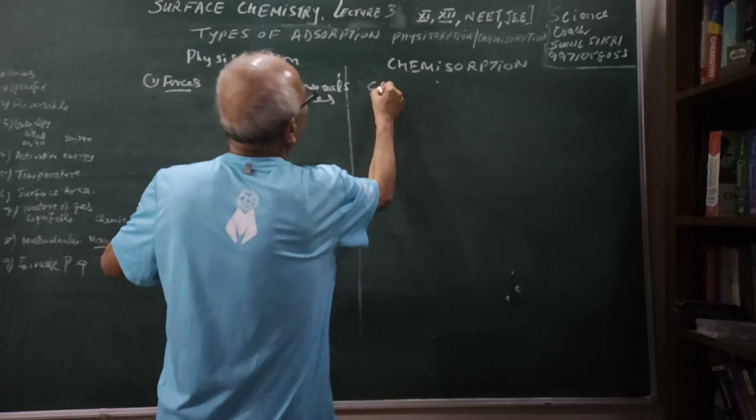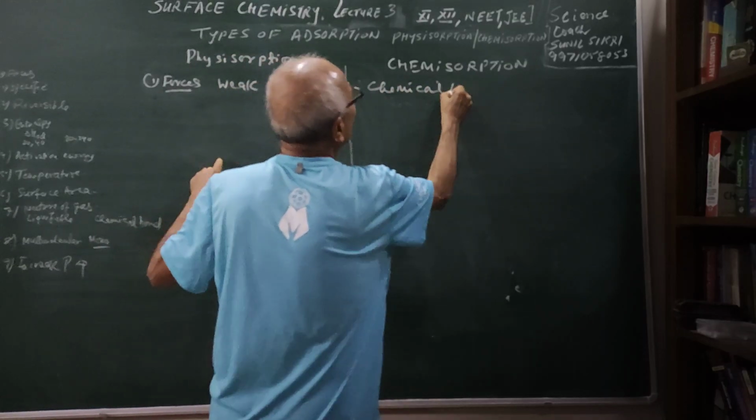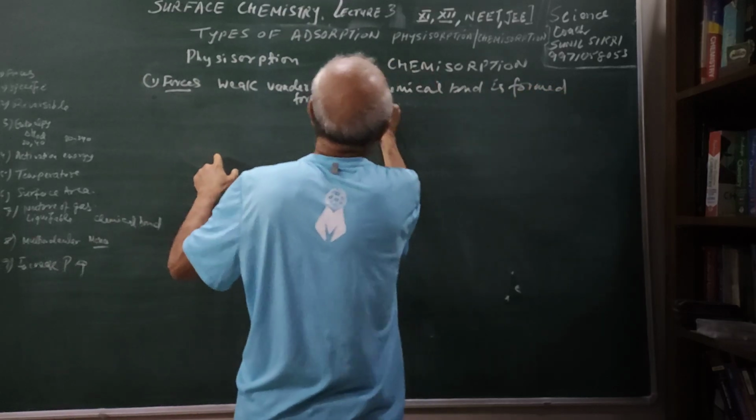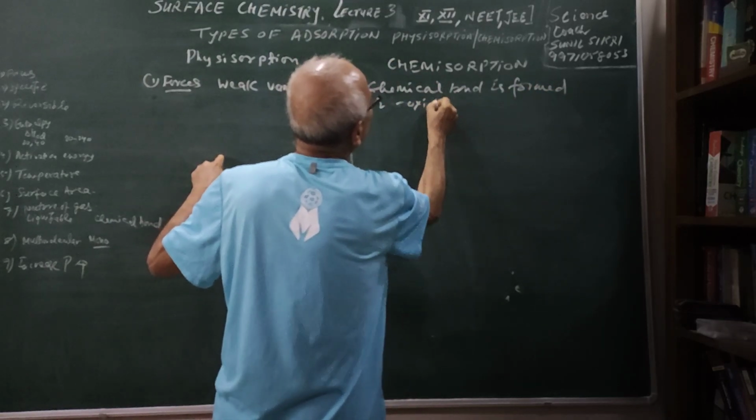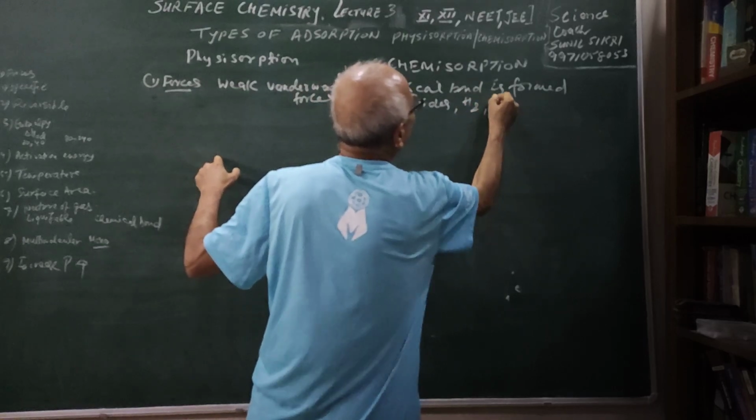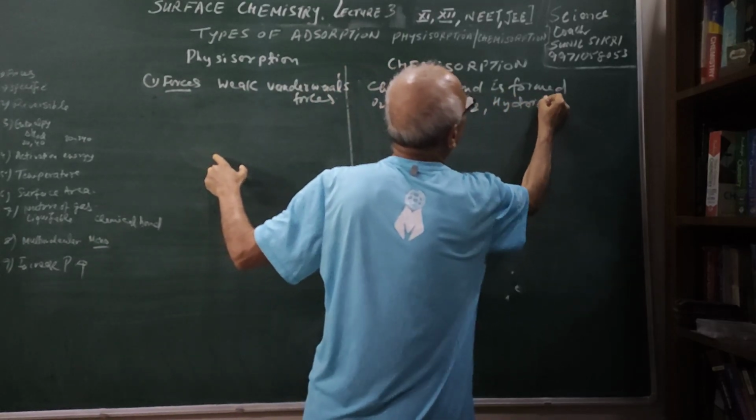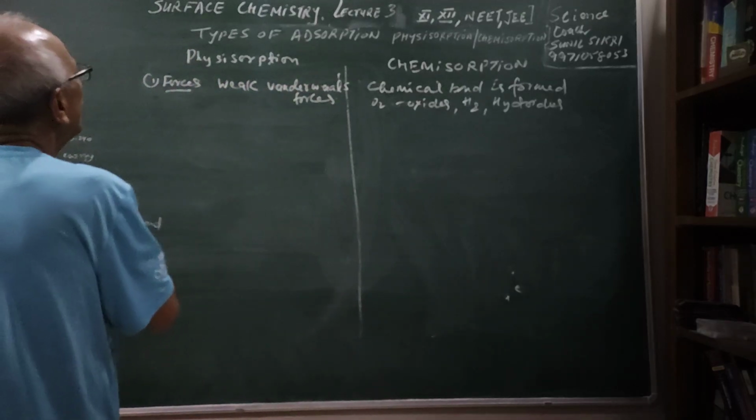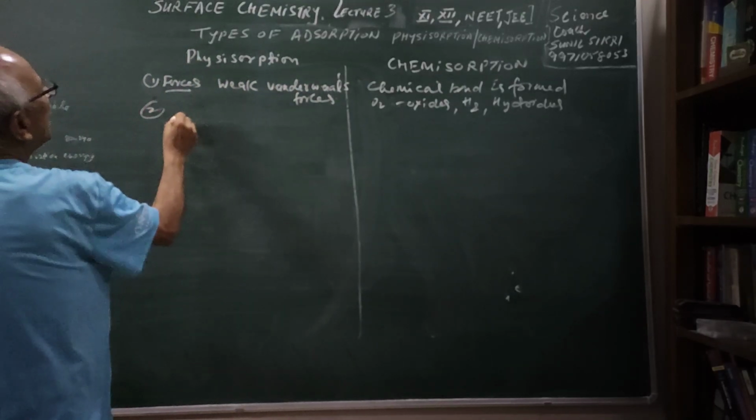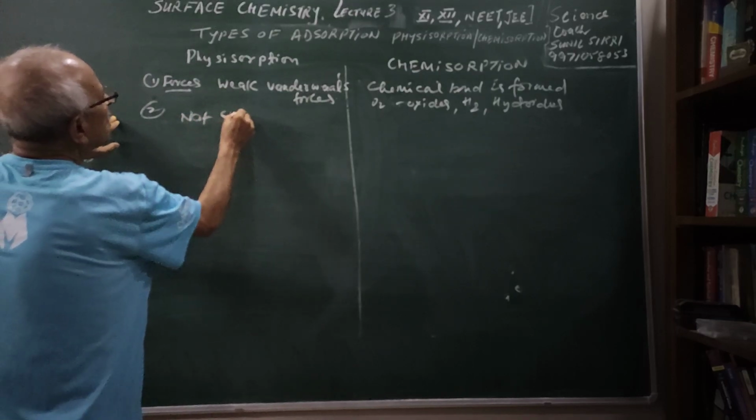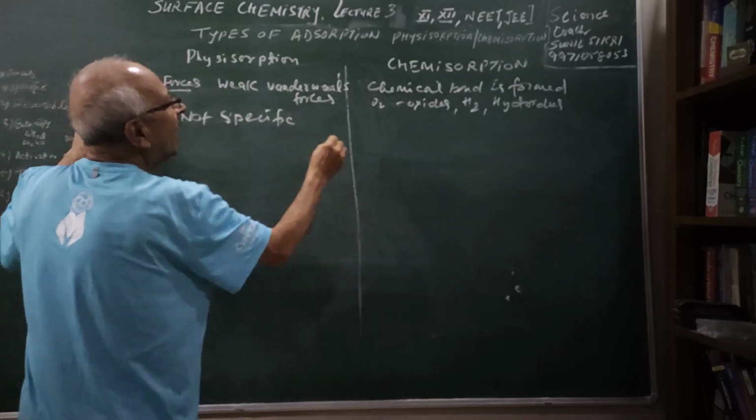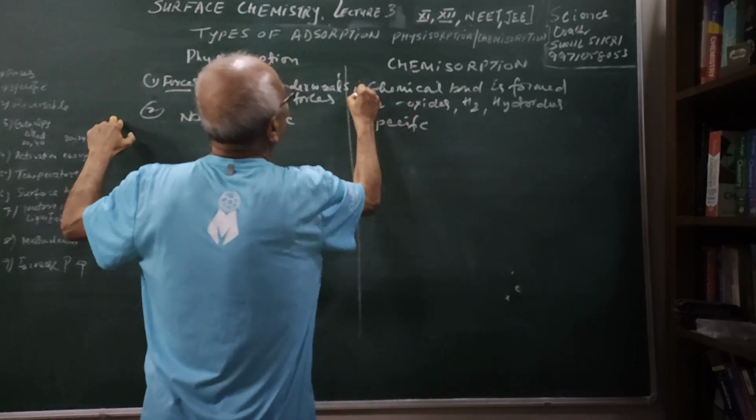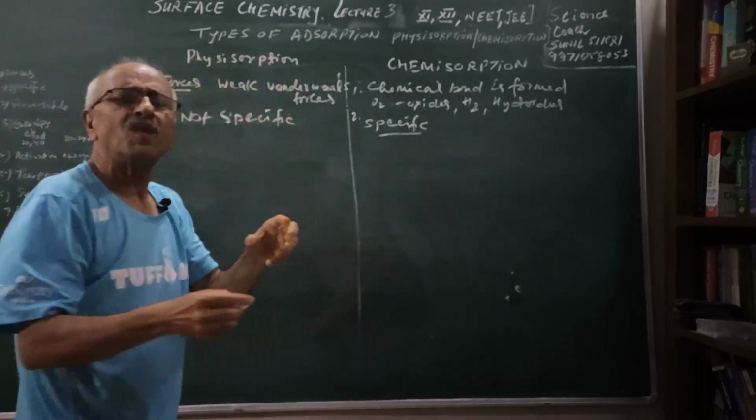And here you are saying chemical bond formation takes place. Chemical bond is formed, as I told you, that oxygen, for example, may form oxides, hydrogen will form hydrides. So it depends on the nature of the bond which is formed. Therefore, we can say that it is not specific. It is not specific, students, but it will be specific. It will be specific, because the bond formation is specific.